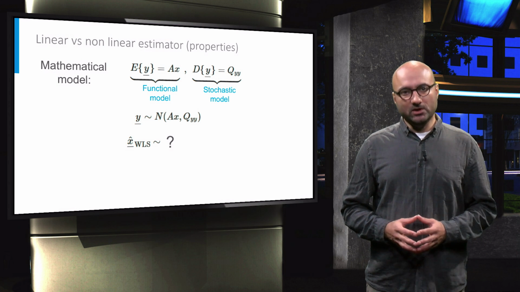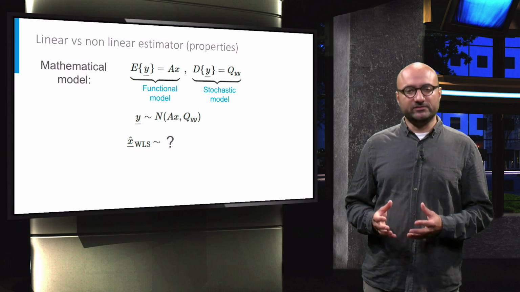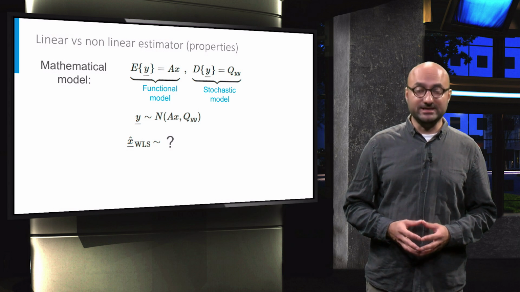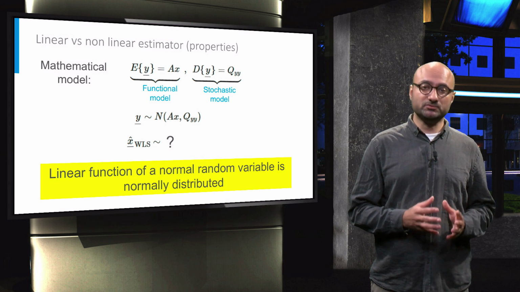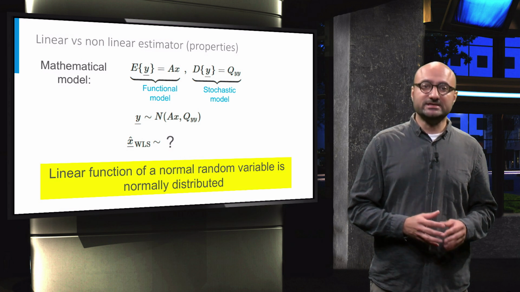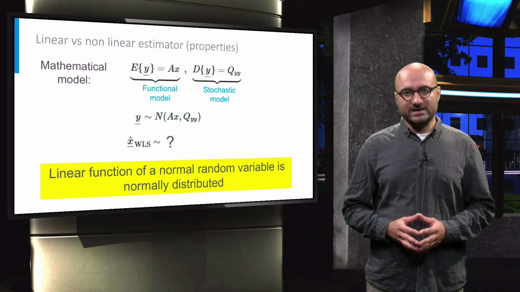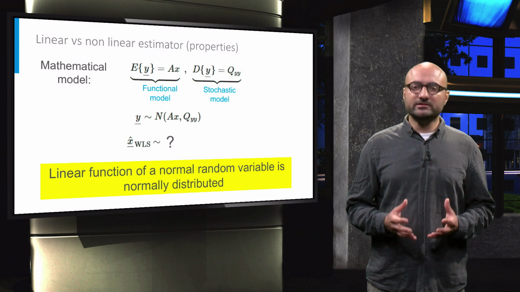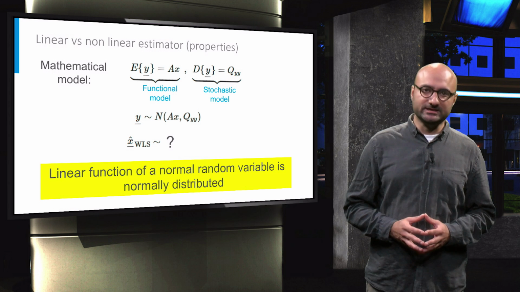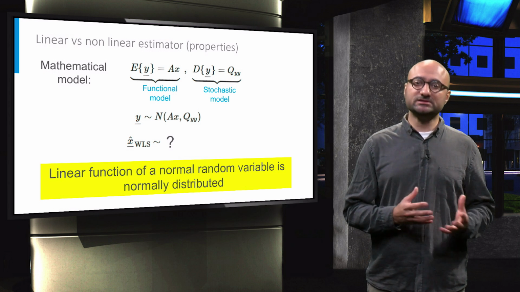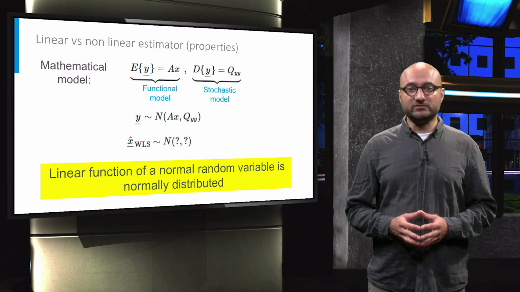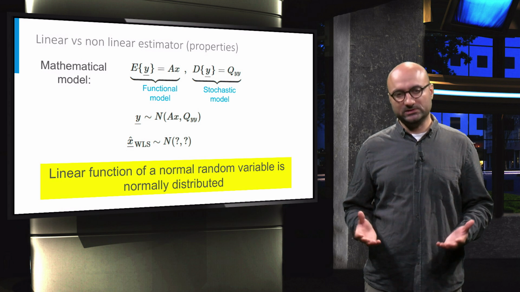From statistics, we know an important property of linear functions, which is that a linear function of normally distributed random variables is again normally distributed. Therefore, as a weighted least squares is a linear estimator, we can say that if the observables are normally distributed, the estimator x hat will also be normally distributed.